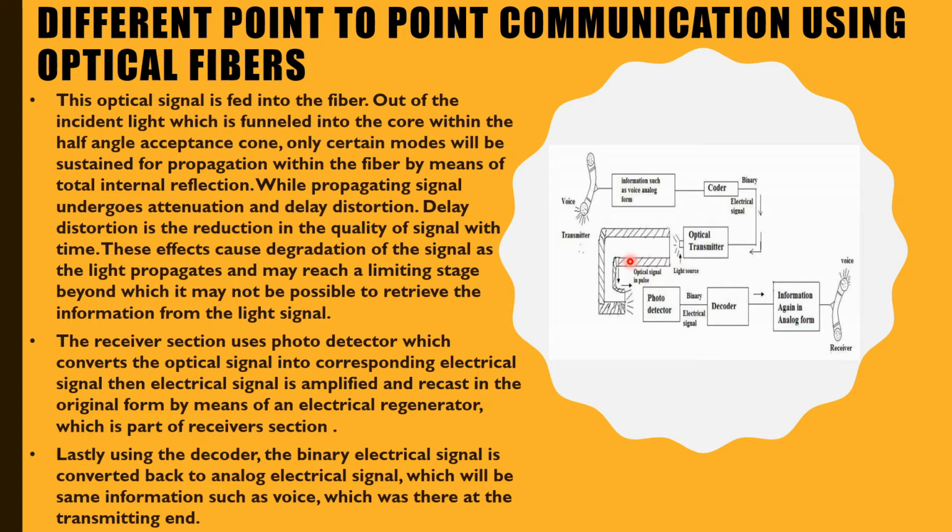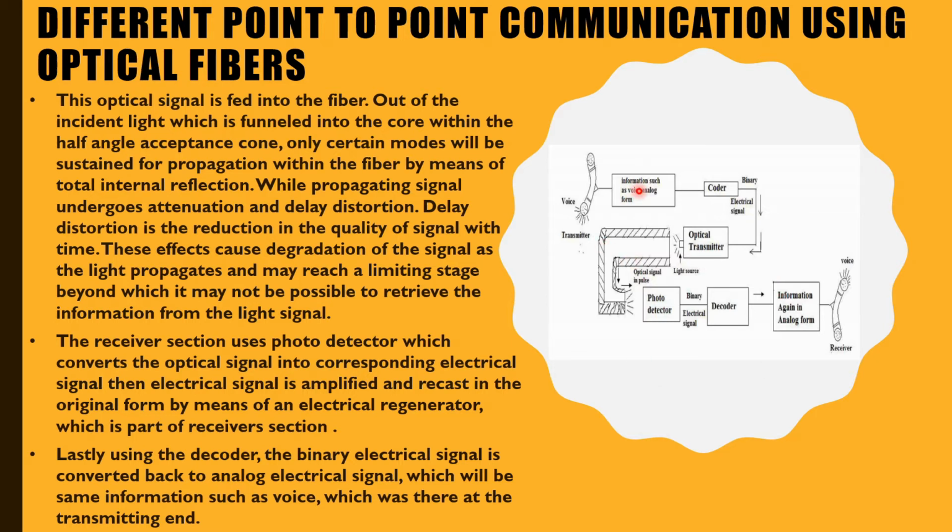We many times say that the network connection is not good, your voice is distorting. That means at that point of time the signal is low. These effects cause degradation of the signal as the light propagates and may reach a limiting stage beyond which it may not be possible to retrieve the information from the light signal. So it goes beyond that limitation, and that's why they can't retrieve it.